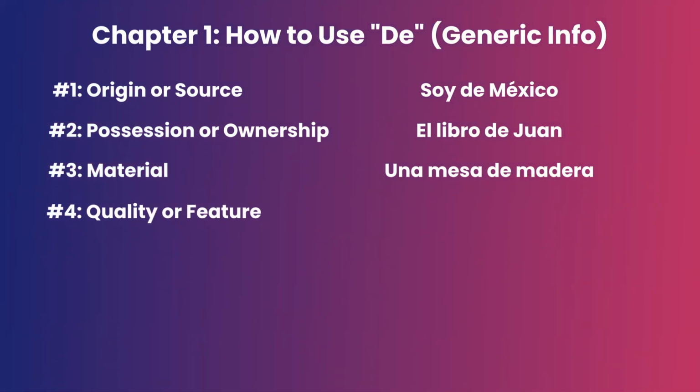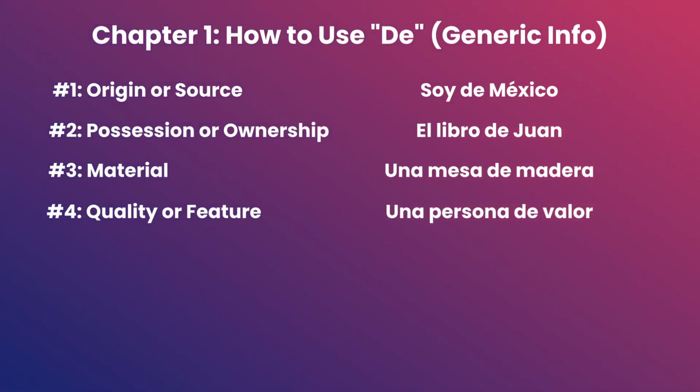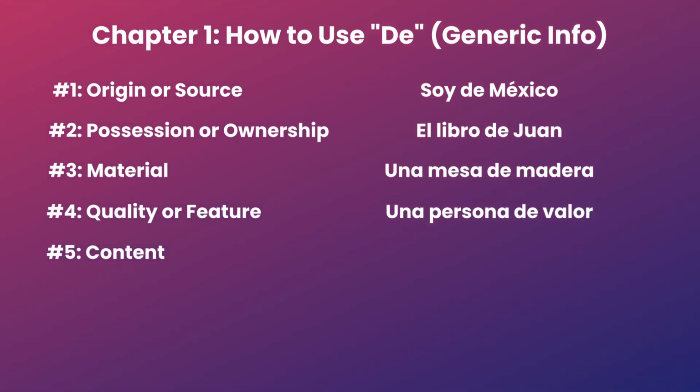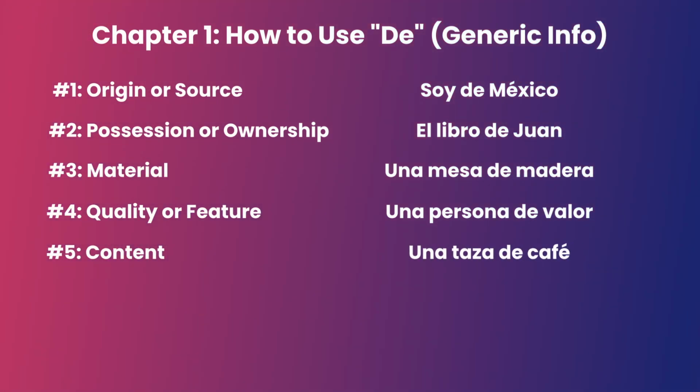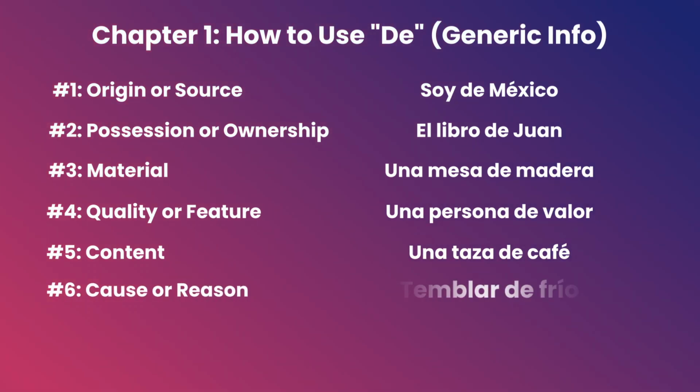Number 4. Use de to describe a quality or a feature. Una persona de valor, a person of courage or a courageous person. Number 5. A content, that is, to show what something contains. Una taza de café, a cup of coffee. Number 6. A cause or a reason for something. Temblar de frío, which means to shiver from cold.